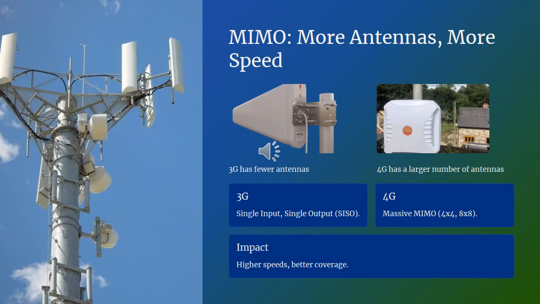MIMO, more antennas, more speed. Another key innovation in 4G was the use of MIMO, or multiple input multiple output technology. Traditional 3G networks relied on a single input, single output antenna configuration, limiting data transfer rates. 4G introduced massive MIMO, utilizing multiple antennas at both the transmitter and receiver. Configurations such as 4x4 and even 8x8 MIMO enabled better signal reception, higher data rates, and improved coverage, particularly in congested urban areas. This advancement allowed networks to handle multiple data streams simultaneously, resulting in faster and more reliable connections.